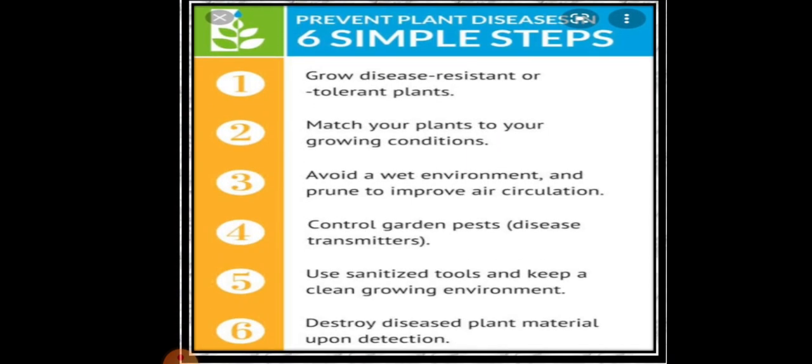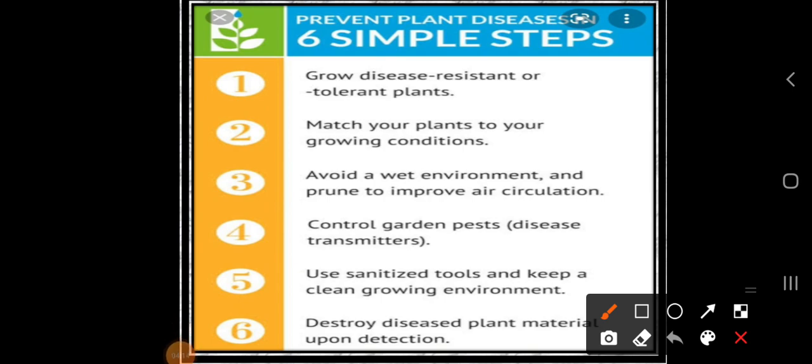Is it possible to prevent these diseases? We have 6 simple steps. First, grow disease resistant or tolerant plants and match your plants to your growing conditions. We have to check whether the conditions and environment are correct, and whether the soil and water requirements are met. We have to take care of these things and avoid a wet environment.